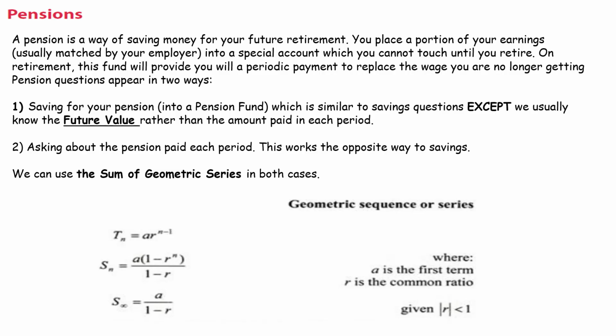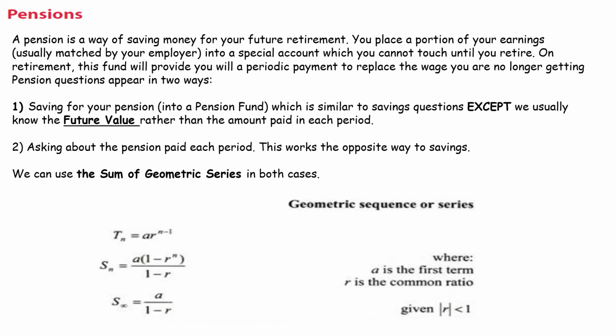So one really important type of saving that most people will do in some shape or form in their life is a pension. So a pension is a very specific type of saving where you're saving for your retirement. So what you do is you place a portion of your earnings, and often in the private sector this is matched by your employer, and it goes into a special account and you can't touch it until you retire, and you get tax breaks on this.